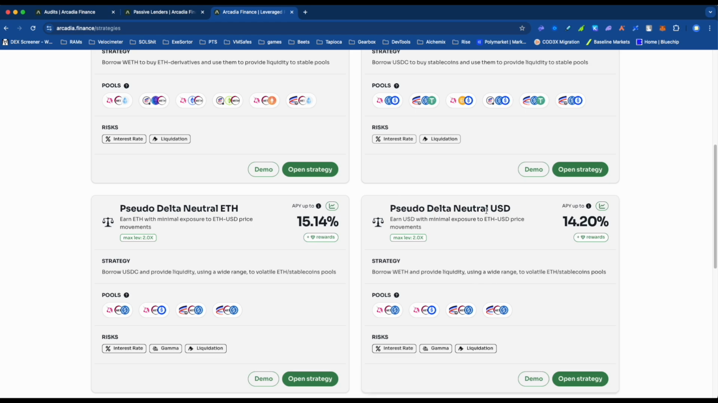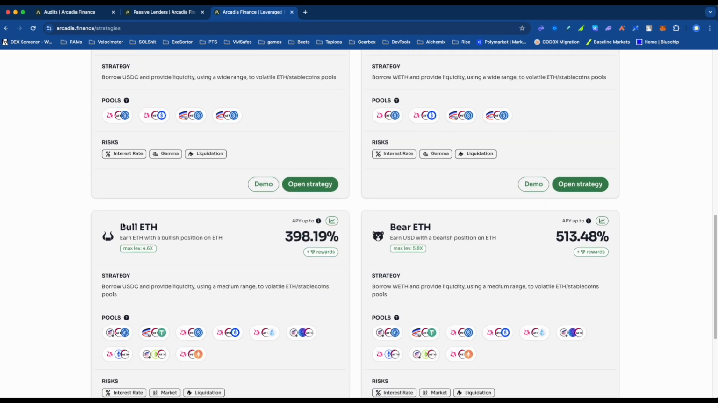Okay, and then pseudo delta neutral USD. So borrow the WETH instead, right? And then use that WETH to farm those full range constant product pools. Okay, and then we go down here to bull and bear, where they start using concentrated liquidity a little bit more and using some sort of minimum range and so forth.